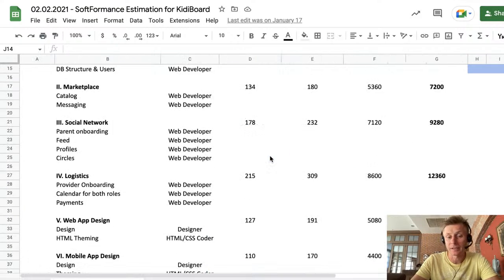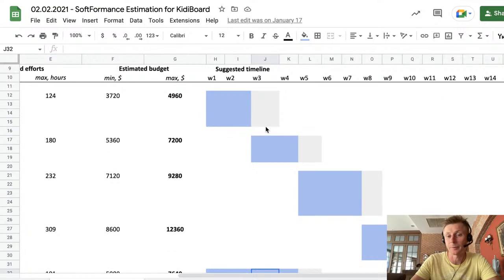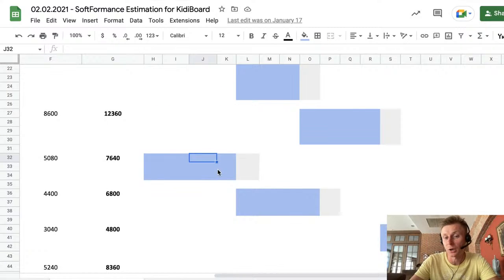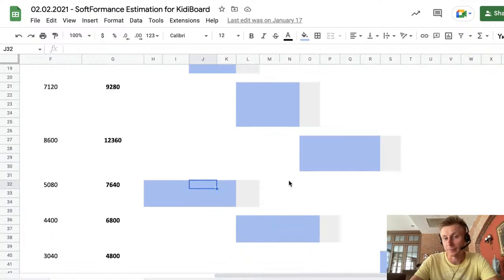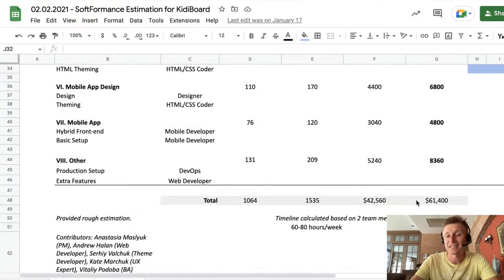Some of these blocks and milestones are going to be done in parallel with the development. For example, design can be done in parallel with the development, and some other settings too. So we have some milestones going in line with other milestones, but in most cases developers are just working step by step. So this is how the estimates look.